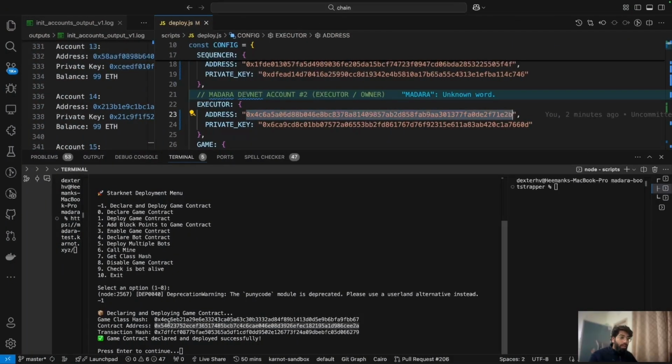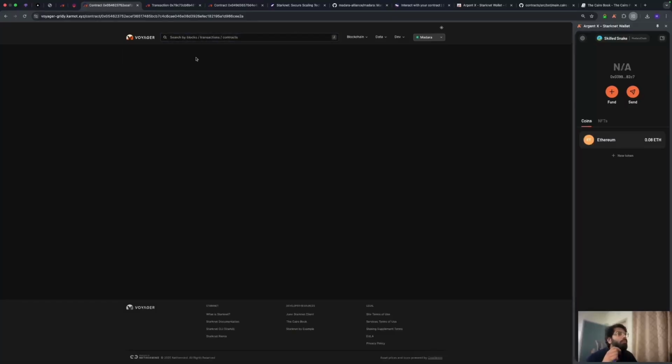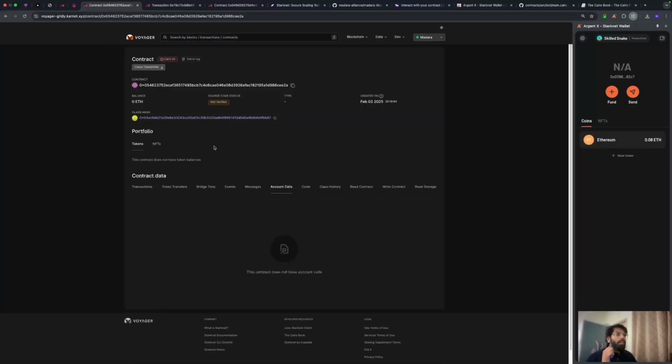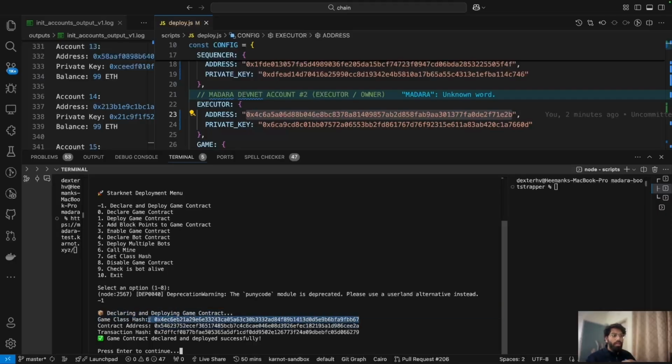And then if we check out the contract address, let's search it here and see if it comes up. Yeah, it does. So this is the contract that we have recently deployed, even though the source is not validated because we've not sent the Cairo program to Voyager to validate it, but that's fine. That's not an issue. So this is what we get as the class hash that we must have seen somewhere right here. Exactly. So that means we have declared and deployed the game contract.